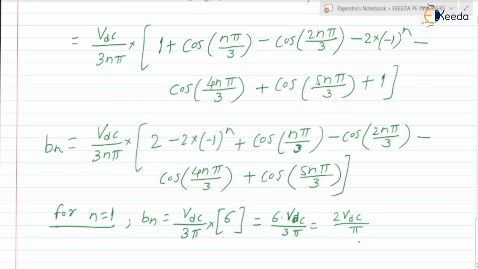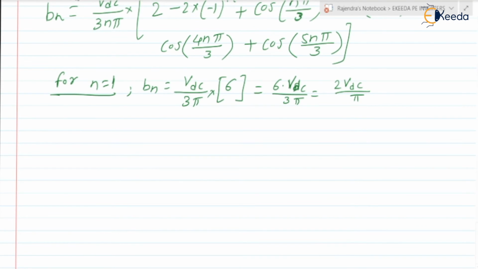Are you getting the point? 2 Vdc by pi. Next, for n is equal to 2, we can write Bn is equal to Vdc by 6 pi into the bracket.